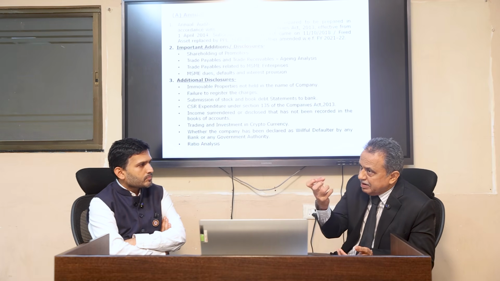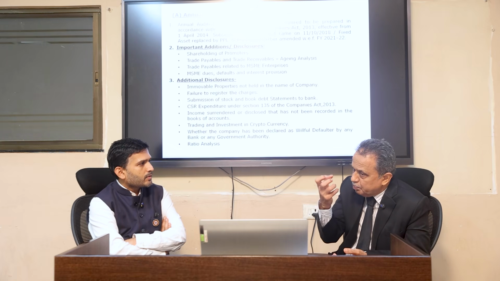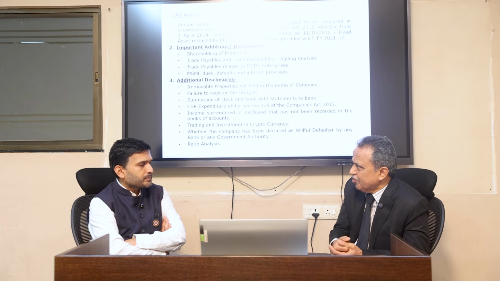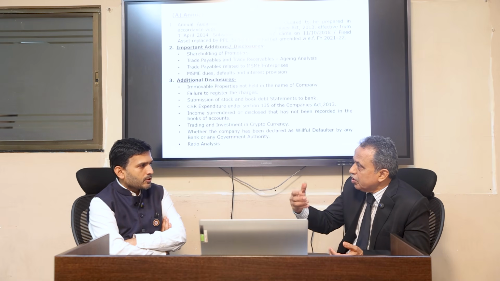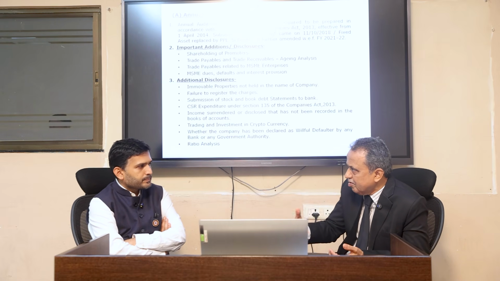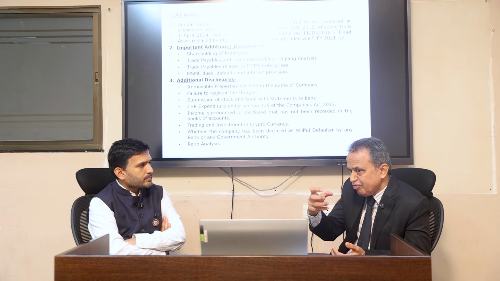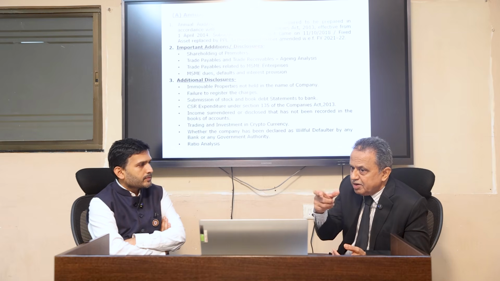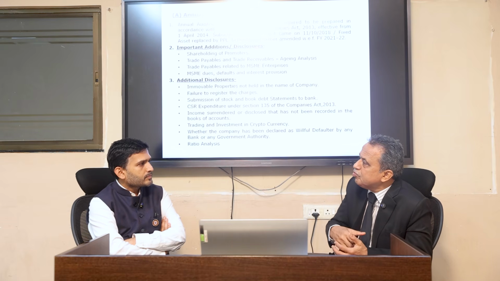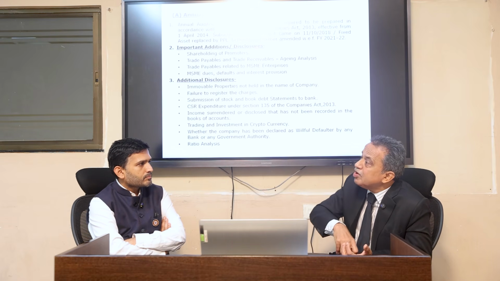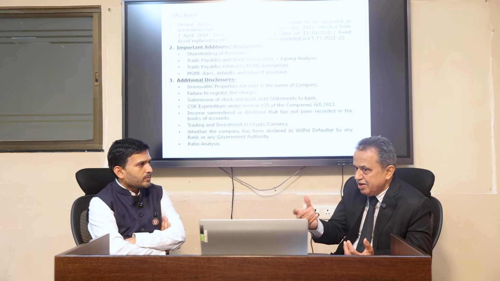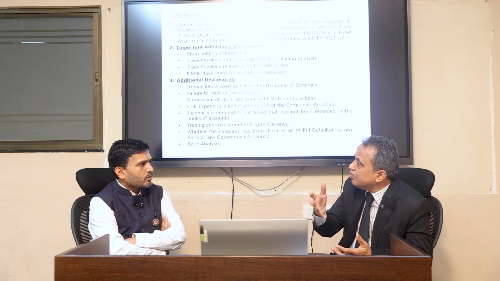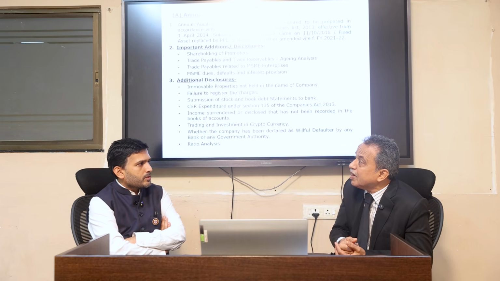Then under trade receivables and trade payables on the creditor side, you have to give the aging schedule analysis: below 1 year, 1 to 3 years, above 3 years, and like that. The aging analysis must match your figure of trade payables. In trade payables also, payable to MSMEs and payable to non-MSMEs must be shown, because the purpose of the government is to have control on the data of MSME outstanding.